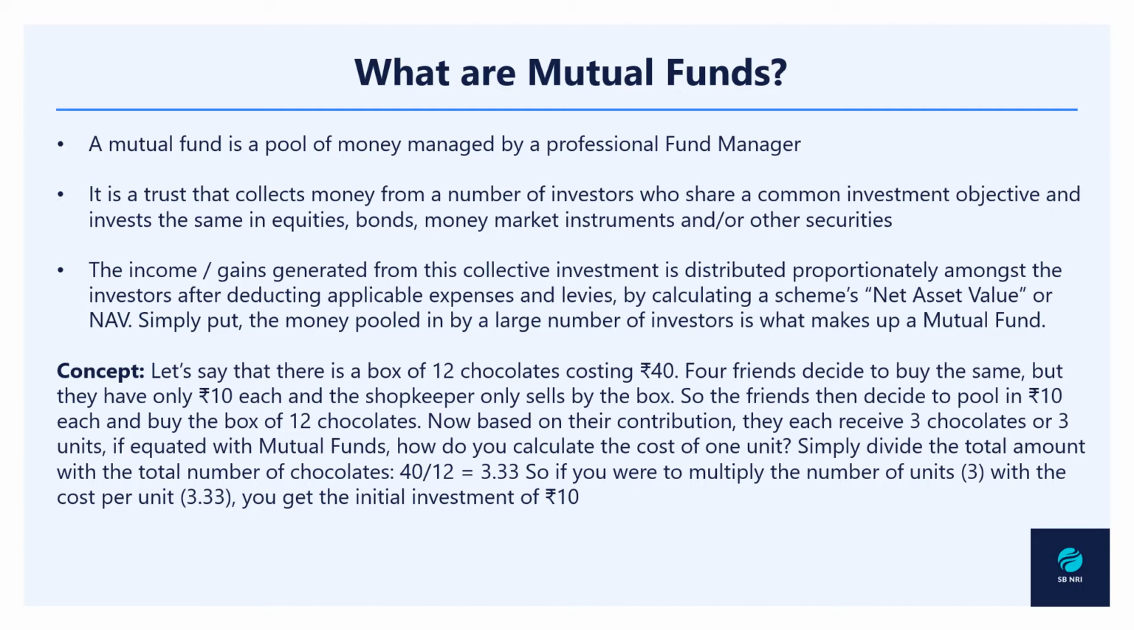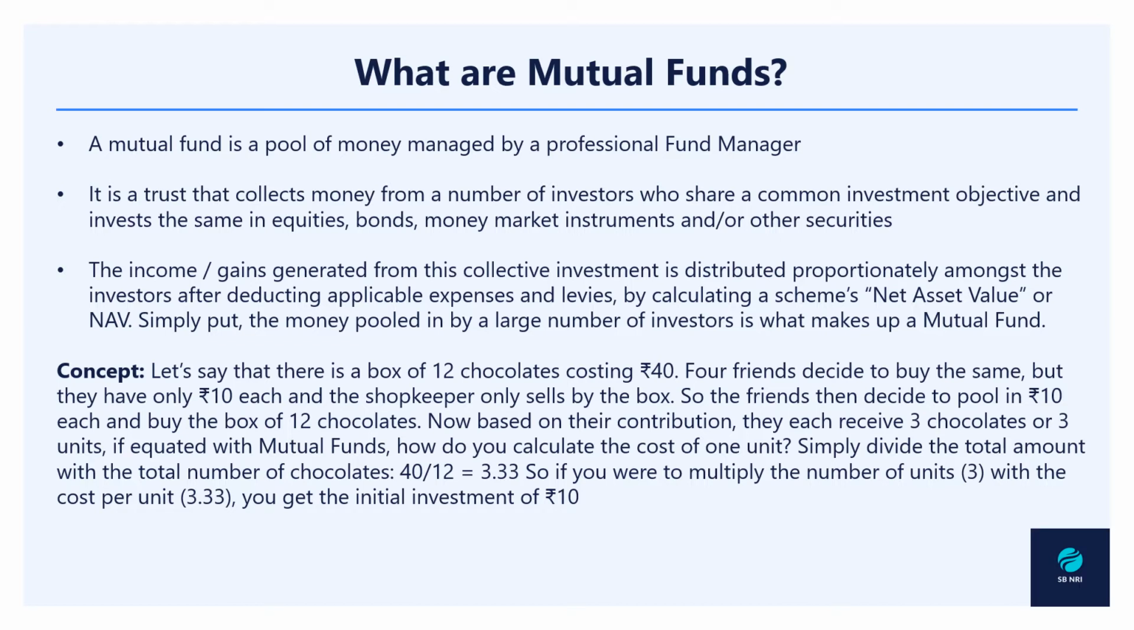To understand this concept of net asset value, we can take an example. It is the very same example I took in my previous video for NRIs from the US, so if you have not watched that video, please do that. Now coming back to this slide, where we were trying to understand the concept of NAV. Let's say there is a box of 12 chocolates that costs 40 rupees. Now there are four friends who want to buy this box of chocolates, but they have 10 rupees each and the shopkeeper only sells by the box.